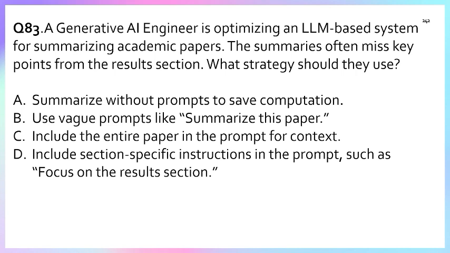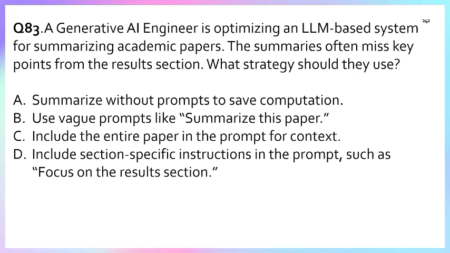So the question asked is, we have to create a summary of an academic paper. So for that, what do we need to do? Let's talk about the options one by one. Option A is not relevant, because saving computation will not solve the problem of the missing results. Option B, use the vague prompt like "summarize". A vague prompt doesn't clearly address the issue of missing specific content.